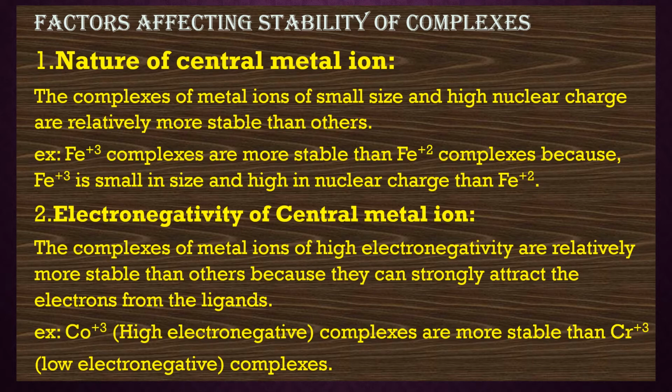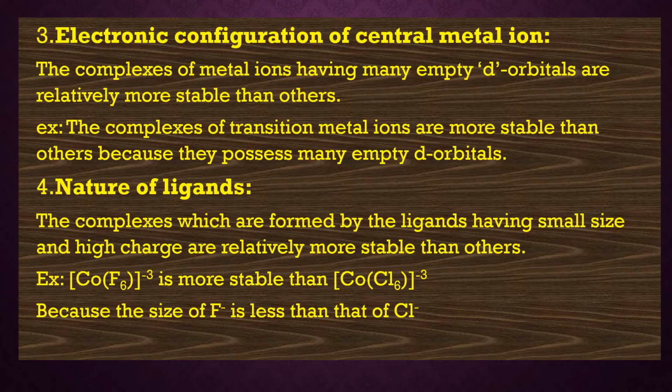So the first factor is the nature of the central metal ion, and the second is the electronegativity of the central metal ion. Next, the third factor is the electronic configuration of the central metal ion.